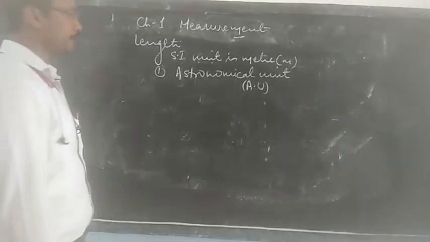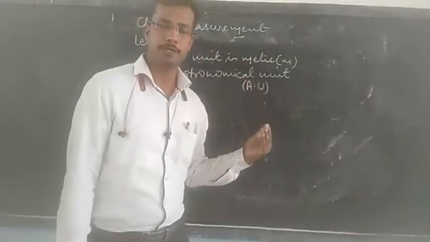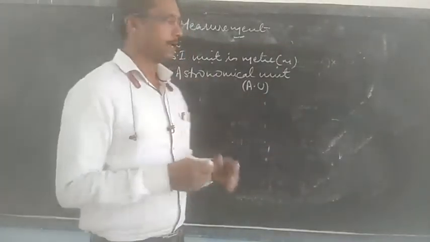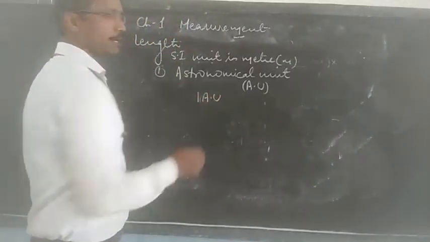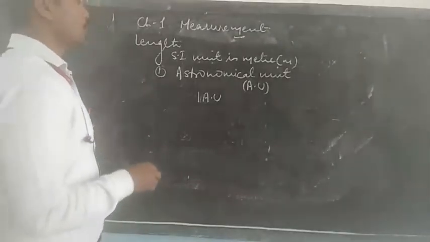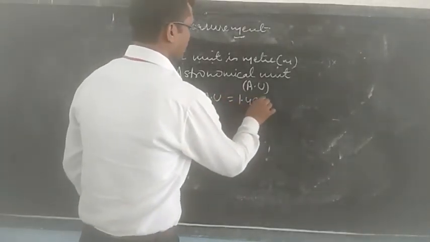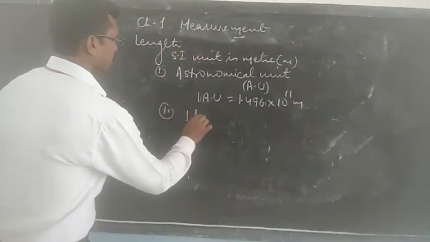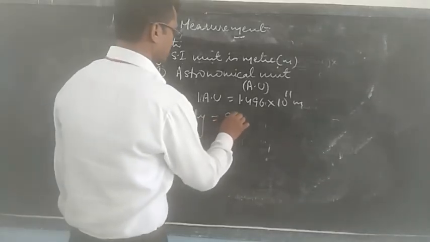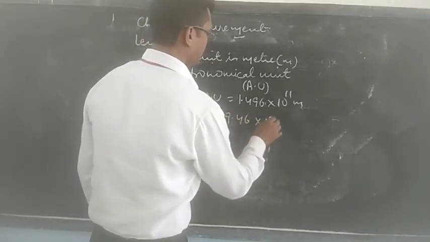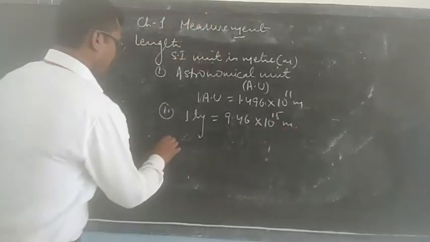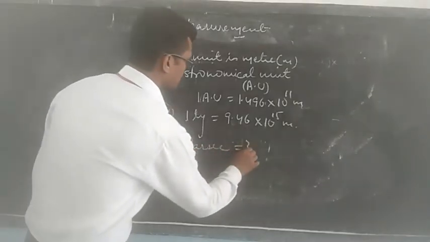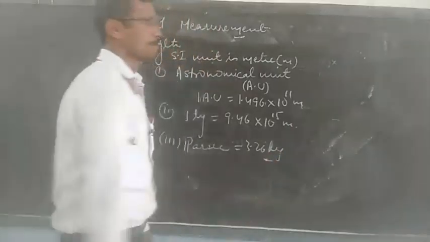You should first understand what this astronomical unit is. It is the mean distance between the sun and the earth. So 1 astronomical unit is equal to 1.496 into 10 to the power 11 meter. Similarly, we have light year, and 1 light year is equal to 9.46 into 10 to the power 15 meter. And we have the unit parsec, and 1 parsec is equal to 3.26 light year.